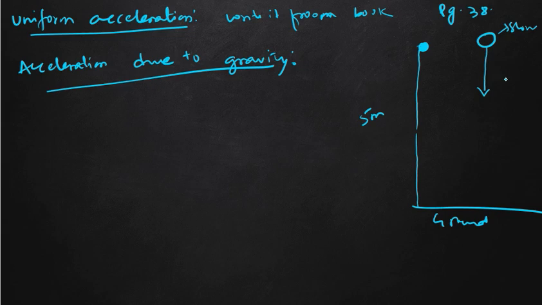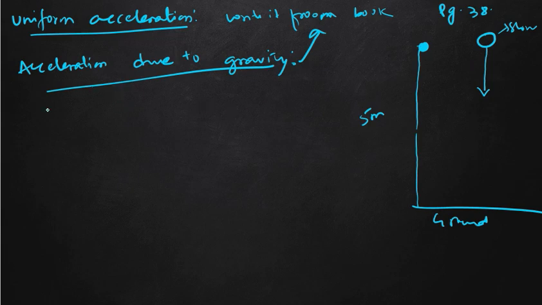So the acceleration of a freely falling body, suppose this stone is the freely falling body, the acceleration of this freely falling body under the action of gravity of the earth is known as acceleration due to gravity. Clear? So you also write this from the book. You will get the answer on page number 38.